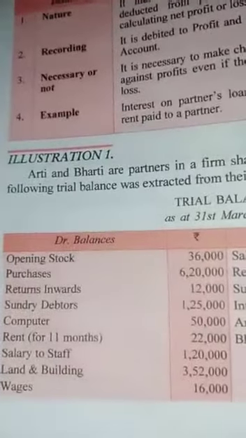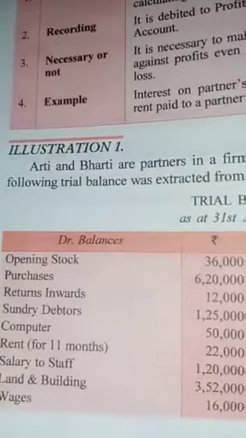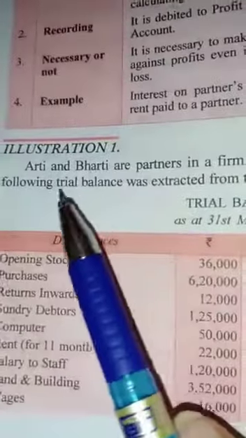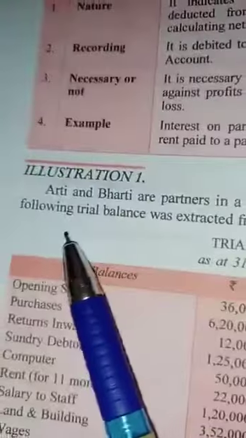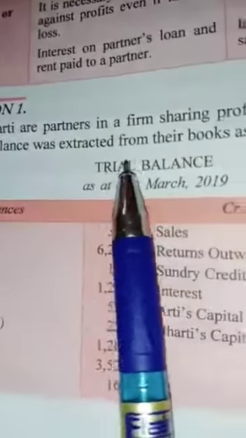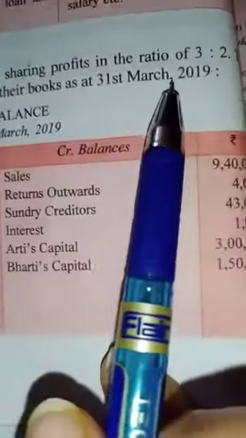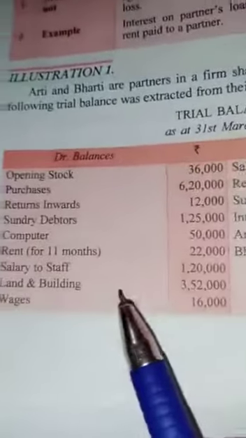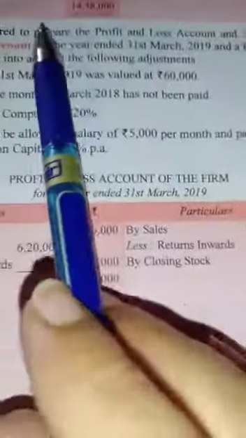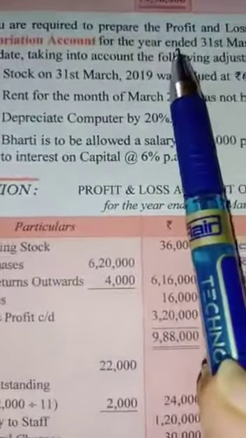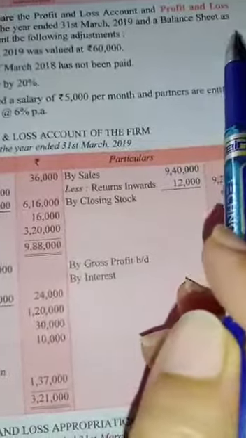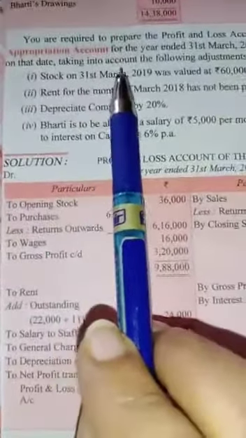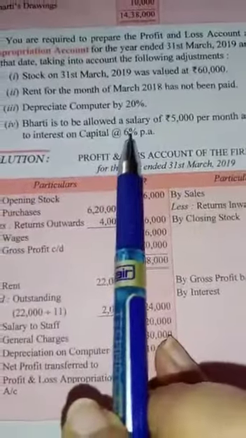Hello students, now we are going to start illustration number 1 of partnership. Here Aarti and Bharti are partners in a firm sharing profits in the ratio 3:2. The following trial balance was extracted from the books as at 31st March 2019. Trial balance is given. You are required to prepare profit and loss account and profit and loss appropriation account for the year ending 31st March 2019 and a balance sheet on that date, taking into account the following adjustments.